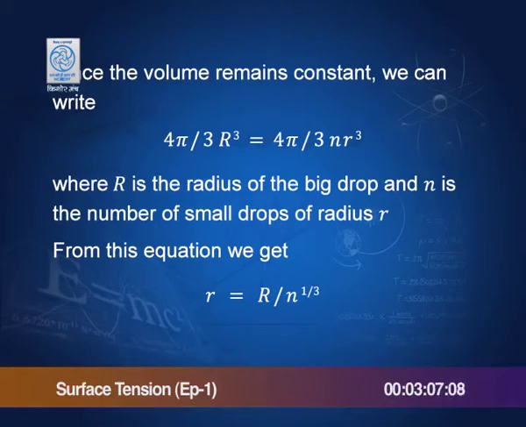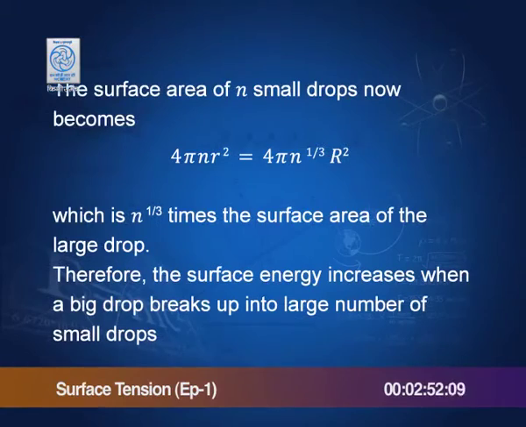So, you can equate 4 pi by 3 R cubed, where R is the radius of the large drop, to 4 pi by 3 n r cubed, where n is the number of small drops produced, and from this you can get r. Now, the surface area of the smaller drops is 4 pi n times r squared, and if you substitute the value of r in terms of capital R, you see that the surface area is now n to the power 1 by 3 times 4 pi R squared.